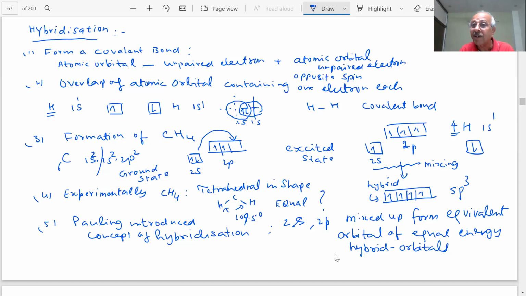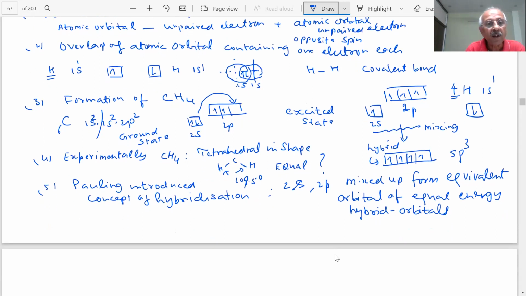Why will they form, student? That question you can ask. Actually, when the atoms approach the carbon to form the bond, before the atoms form the bonds, hybridization takes place, because hybrid orbitals are more effective in overlap. What is the important point to note, student? Hybridization occurs because the hybrid orbitals point towards the atom to which they are bonding, and they produce more effective bonding.